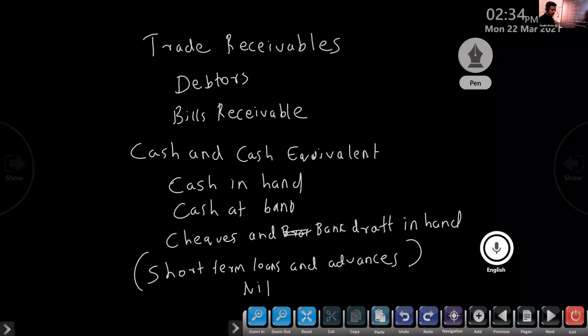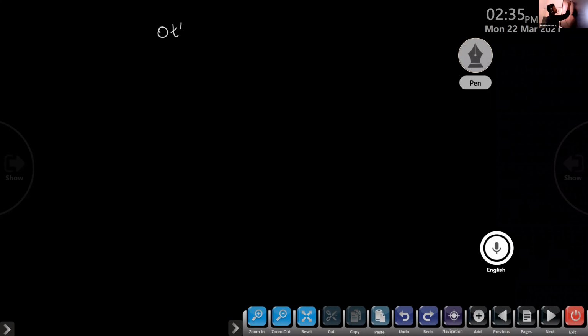Next, the last item, other current assets.